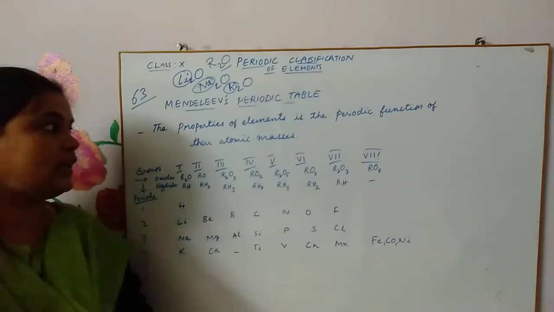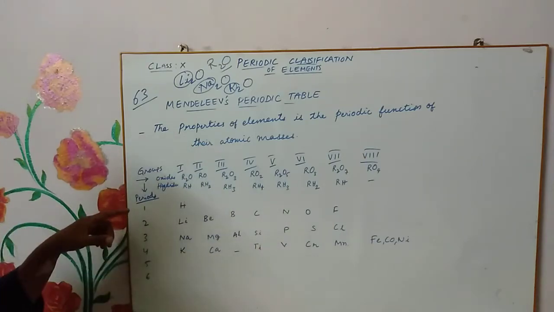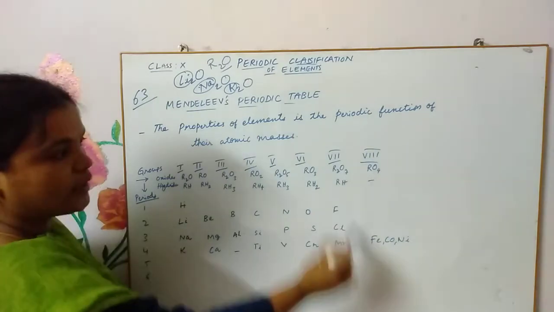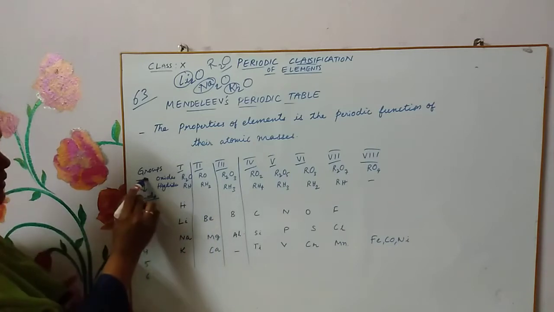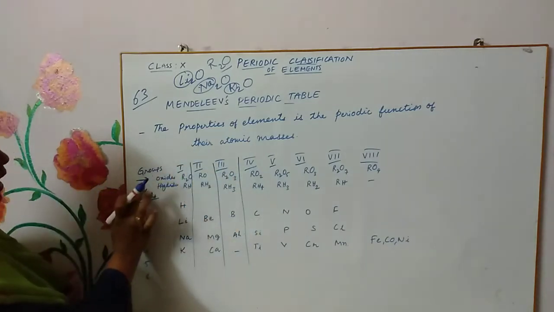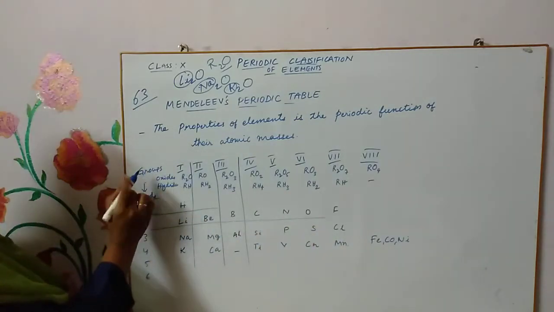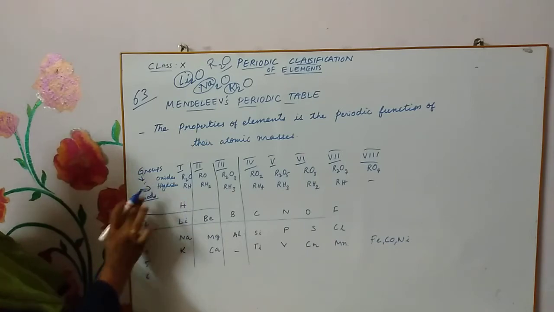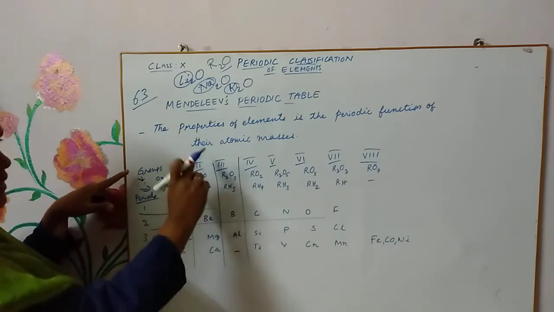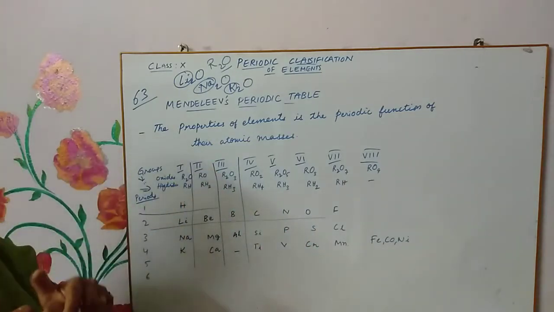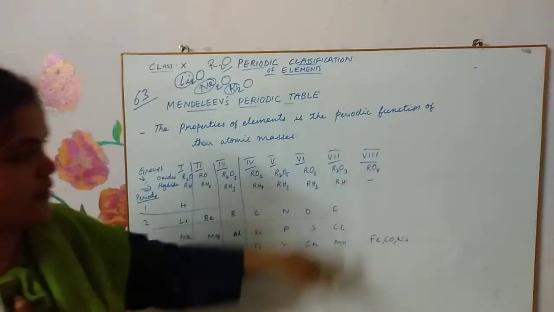If you see Mendeleev's periodic table, he has classified different elements in this manner. You see that there are 8 groups, the vertical columns, they are called groups, and the horizontal rows are called periods. So the periods are the horizontal rows, and the groups are the vertical columns. How many groups are there in Mendeleev's periodic table? We have 8 groups.